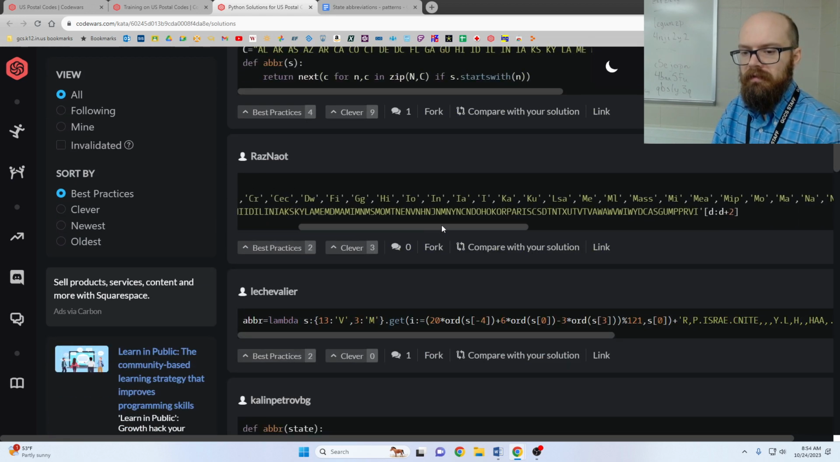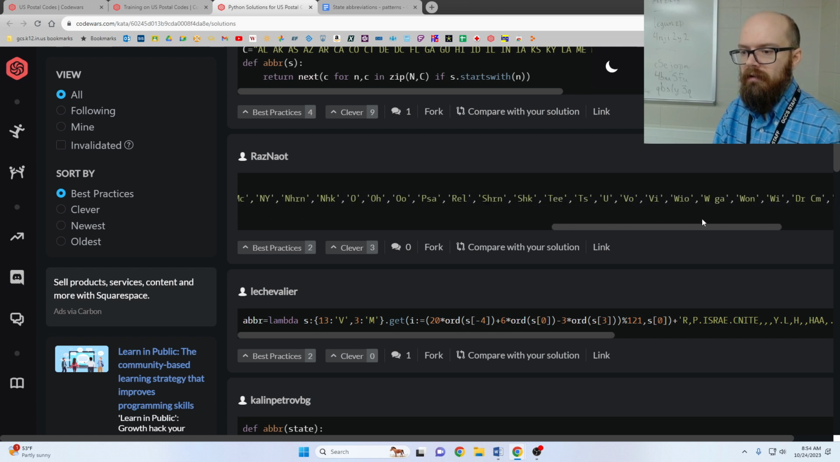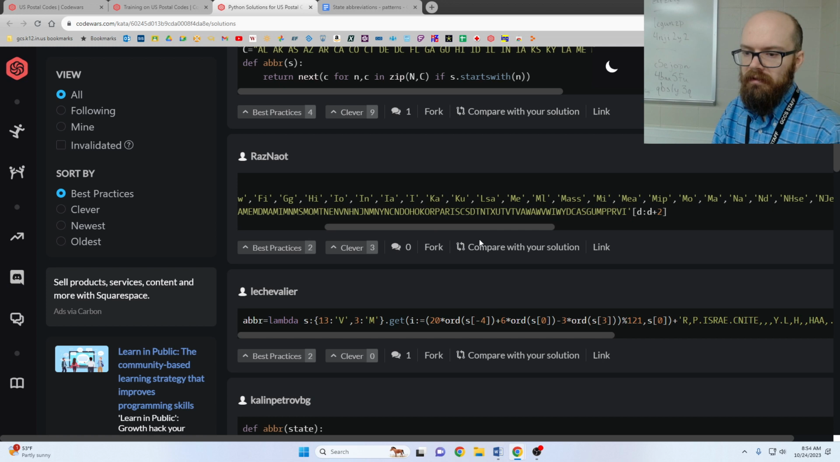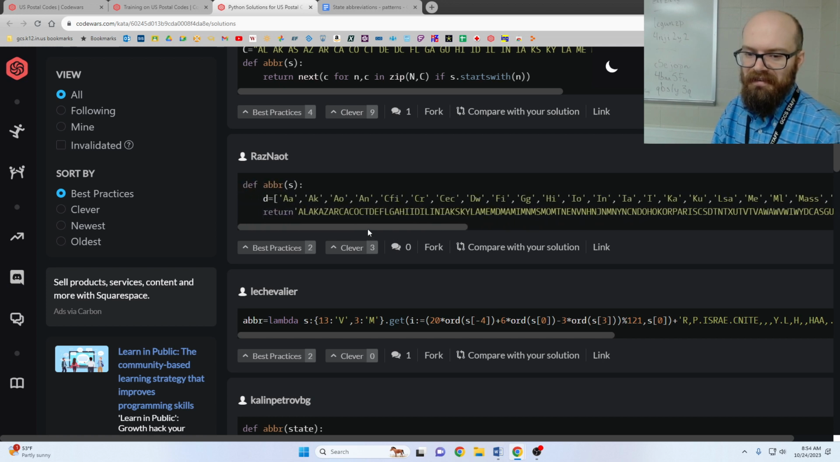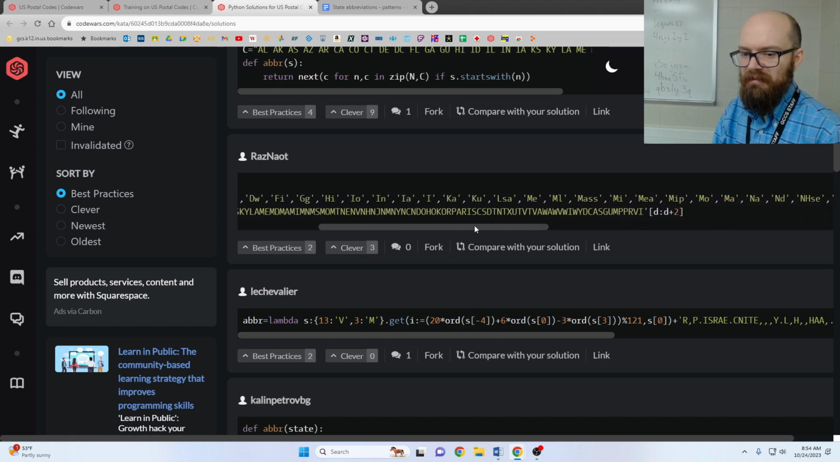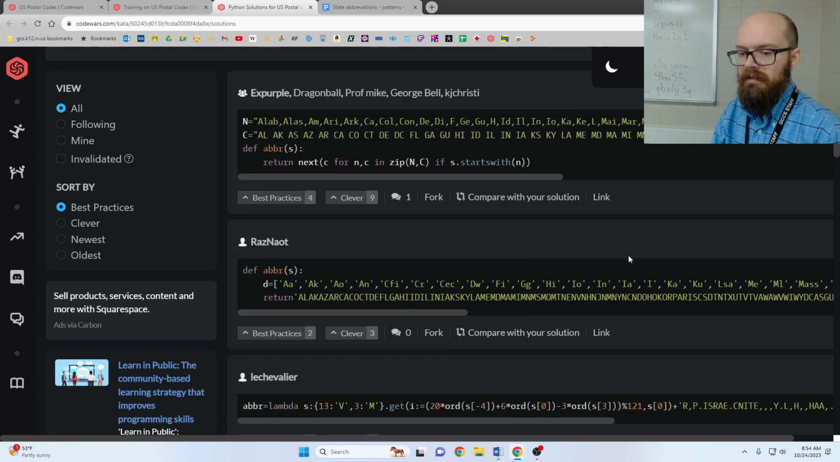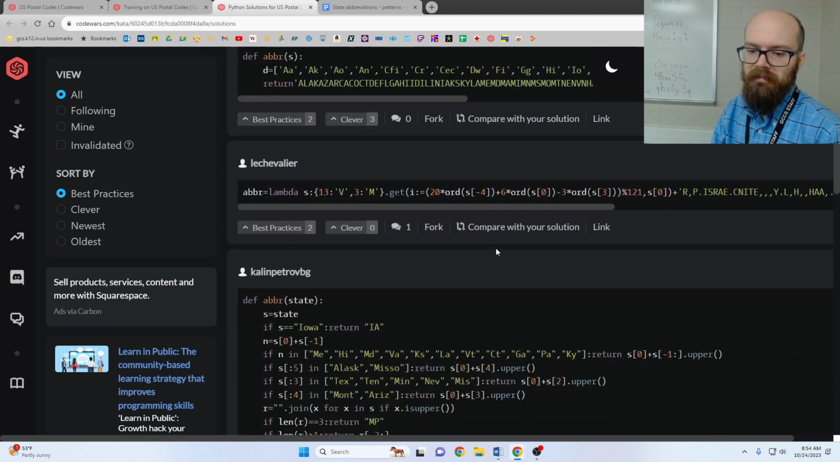This one, kind of a similar thing, where, how are they doing it? They're using the index method to look up various short abbreviations. I find this one a lot harder to read than the previous, and the previous was already kind of hard, so not a fan right here.